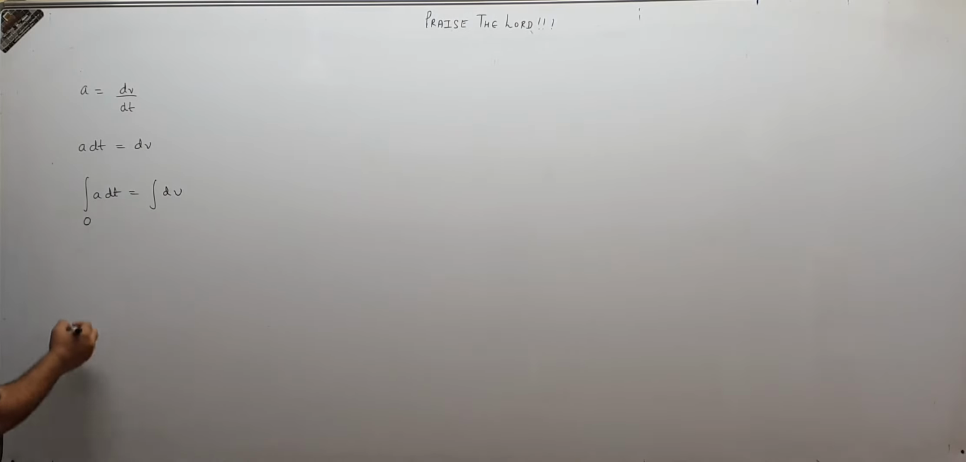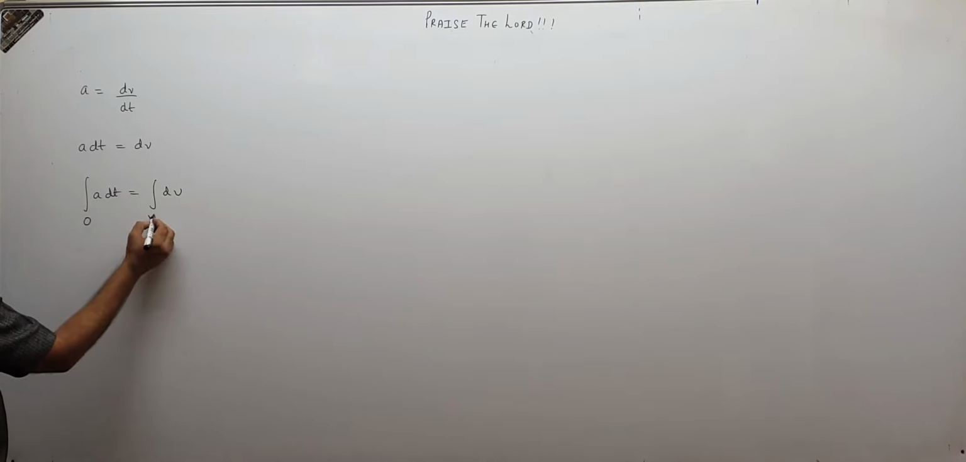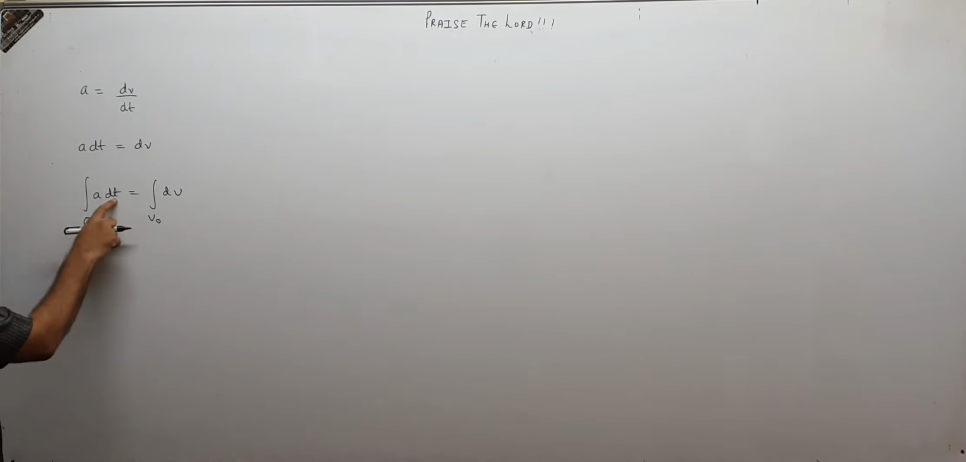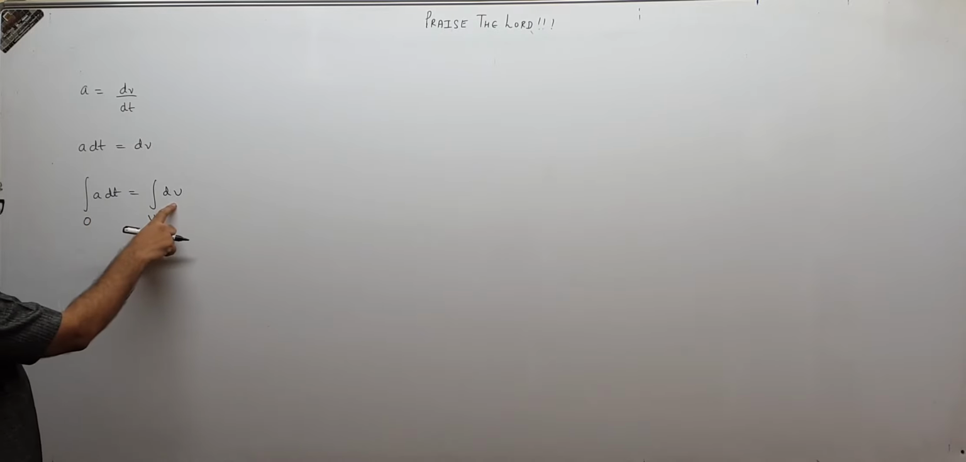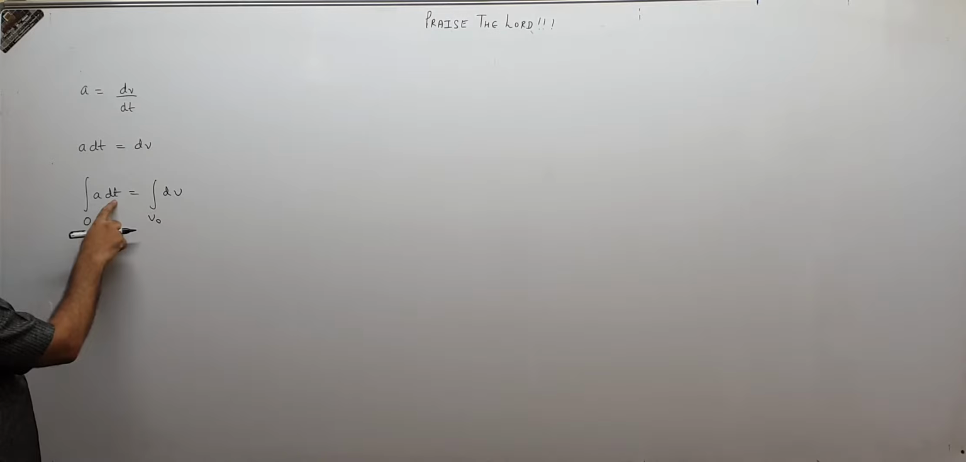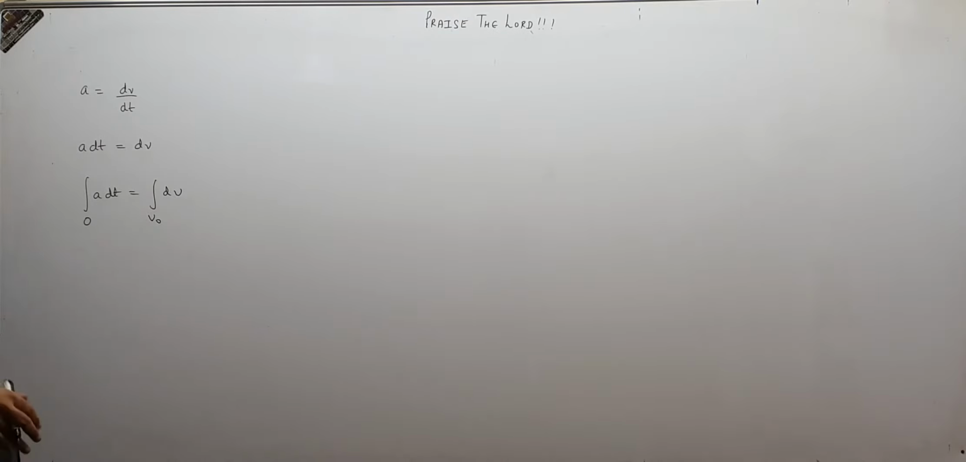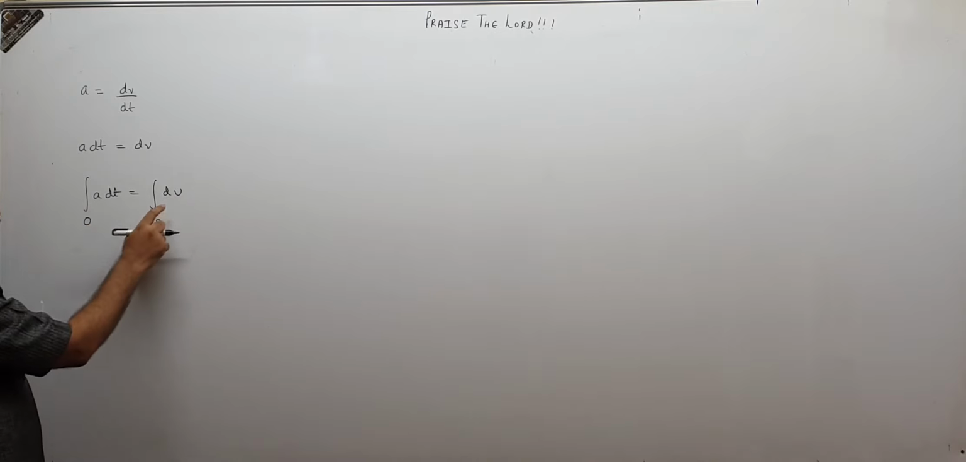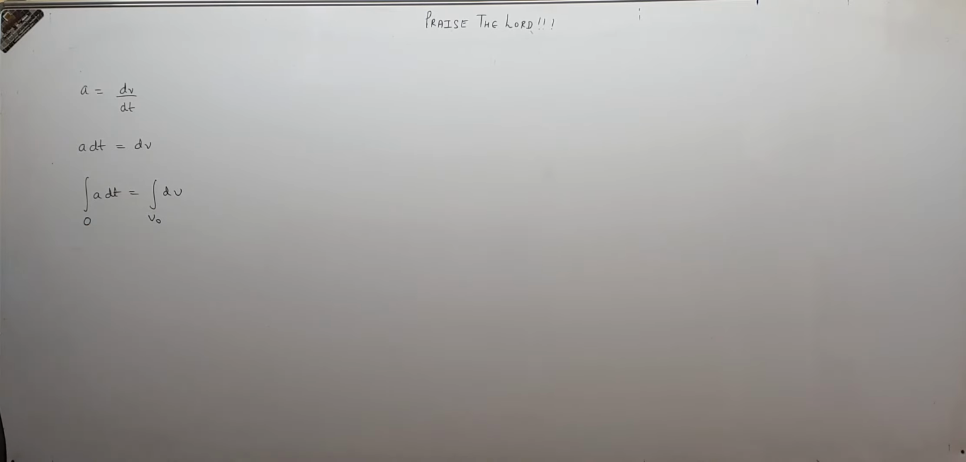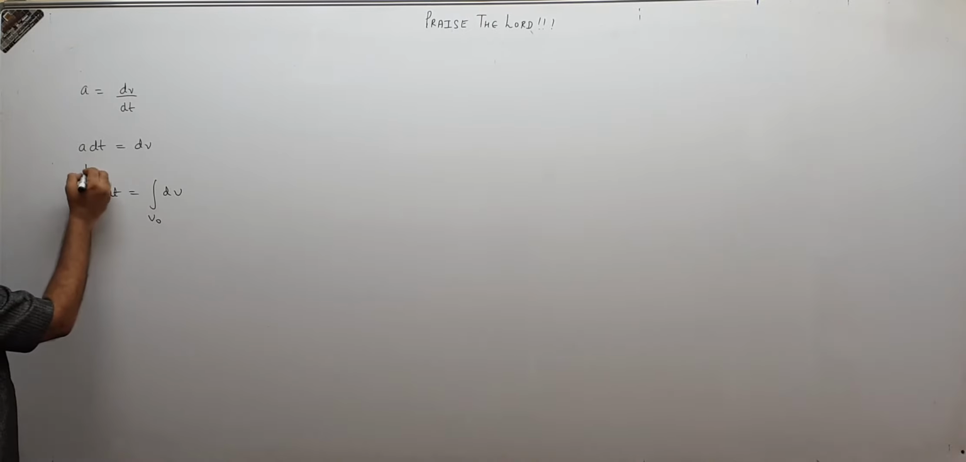Children, when time is 0, the velocity is v0. For dt, we will take limits of time, and for dv, we will take limits of velocity. Please understand: time changes from 0 to t. So when time is 0, velocity is v0, and when time is t, velocity is v.